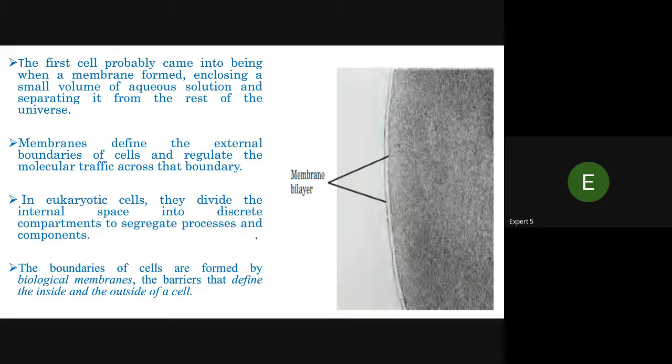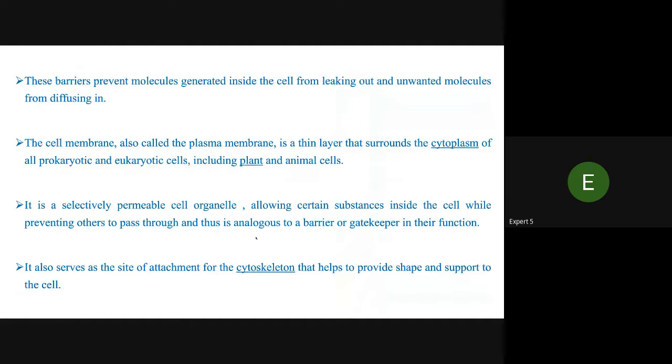The boundaries of the cells are formed by the biological membrane, the barriers that define the inside and outside of cells. These barriers prevent molecules generated inside the cell from leaking out and unwanted molecules from diffusing in.